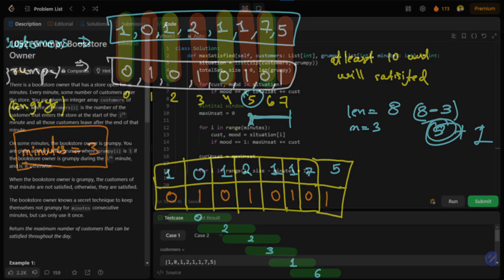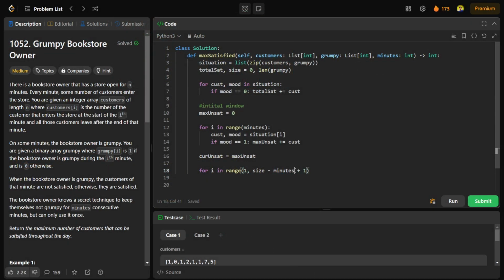So I will be iterating till size minus minute, but it is not inclusive in Python, so I will be writing plus 1 over here. That means I need to include it also. Now, what I will be checking: I might have some outgoing customers, and I will have my out mode from this situation array, where the outgoing index will be the out elements.